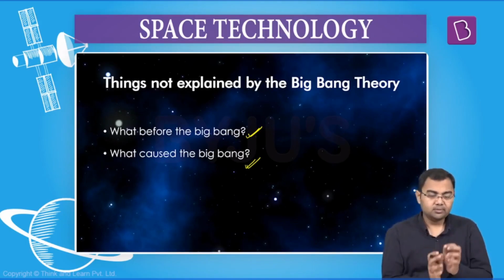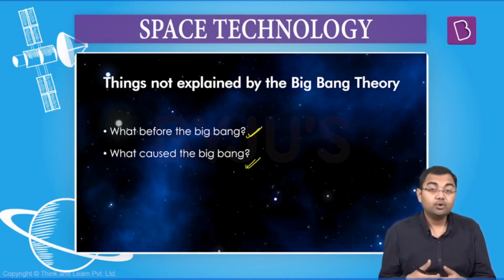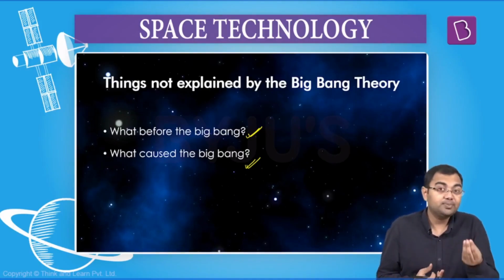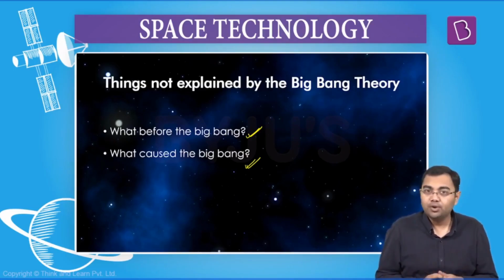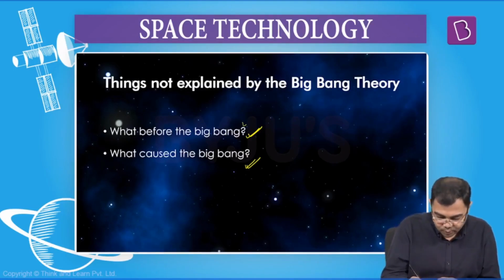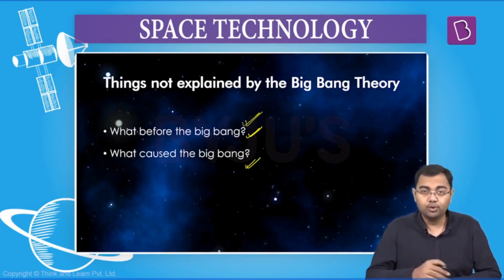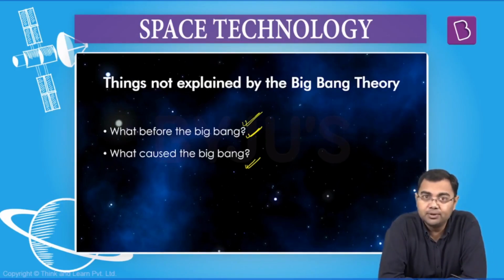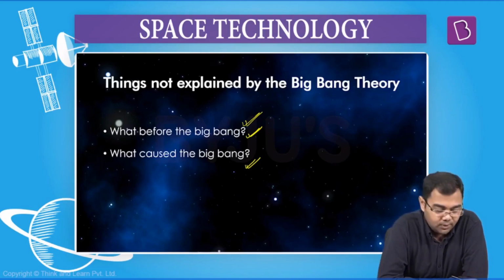We are saying that, okay, this particle existed. But what before this particle? How did this particle come into the picture? No explanation. So that's why what before the Big Bang, we don't know. It hasn't been explained by the Big Bang Theory. There are many running experiments, many researches which are happening, but there is nothing concrete to establish as of now.